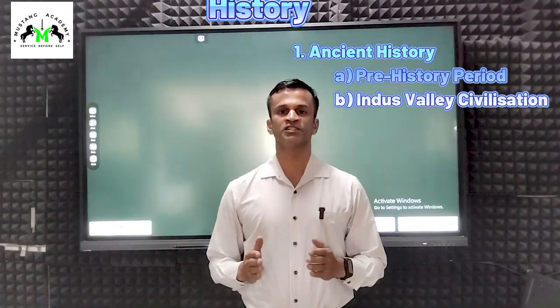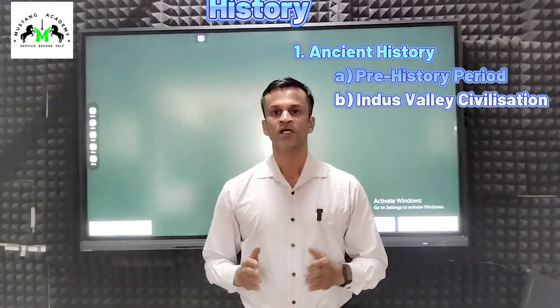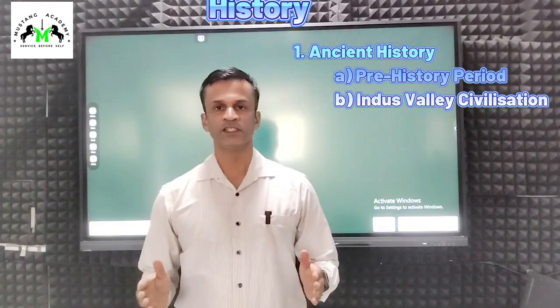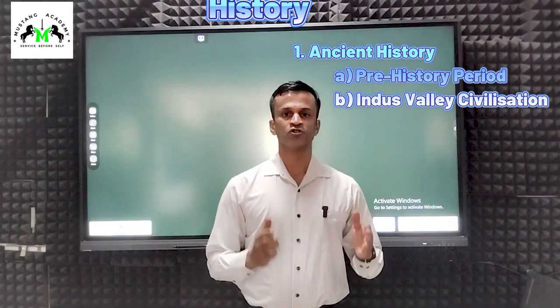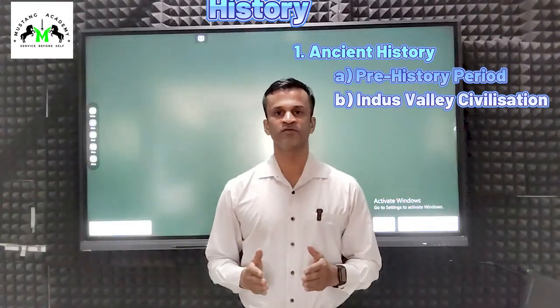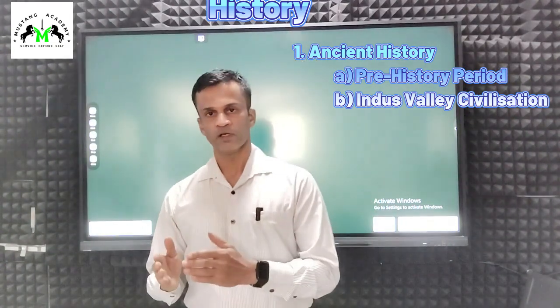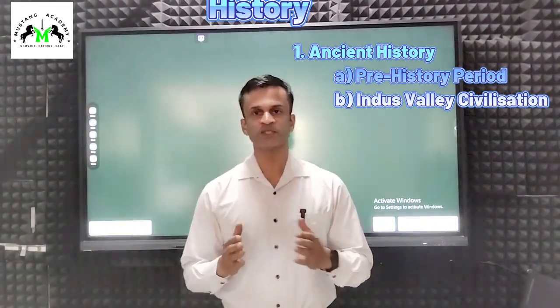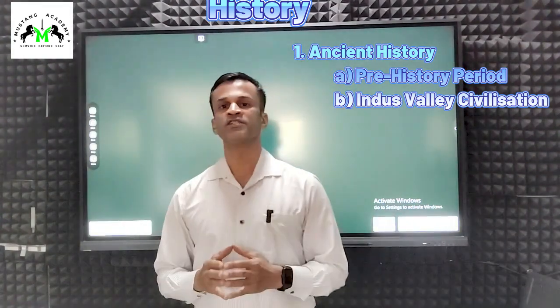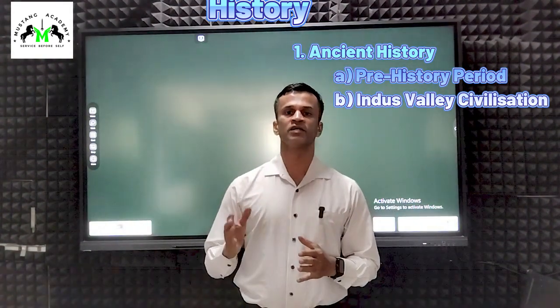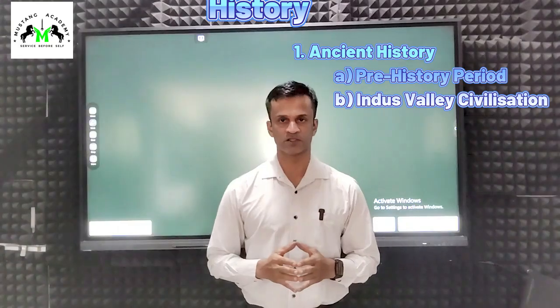In Indus Valley civilization, it covers the time period, the extent over which the civilization was spread, the social life, religious life, and the town planning, which includes important things like the great bath, the granaries, and the various ports that they had, and then their economic life, which also includes their trade with other civilizations.